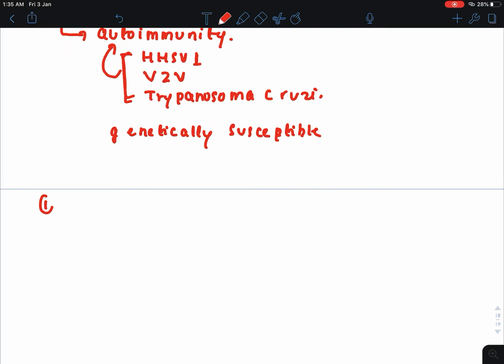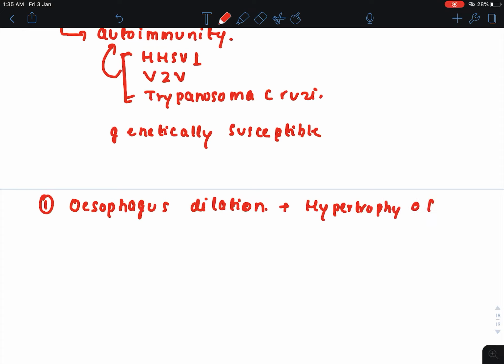First thing, we will see esophagus dilation. Since contraction and relaxation are not occurring, esophagus dilation will be seen there, plus there will be hypertrophy of the lower esophageal sphincter.